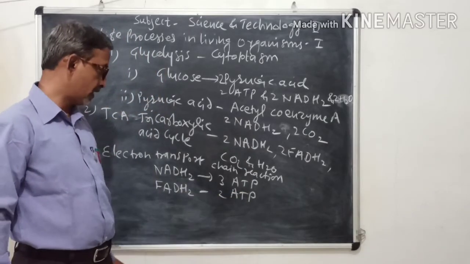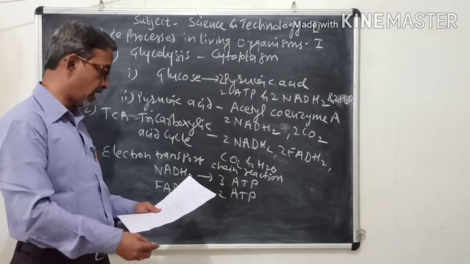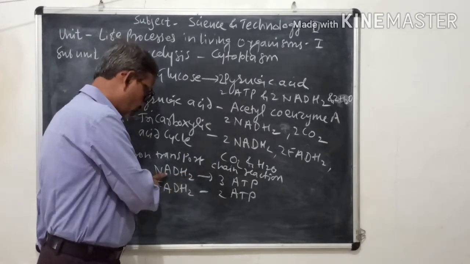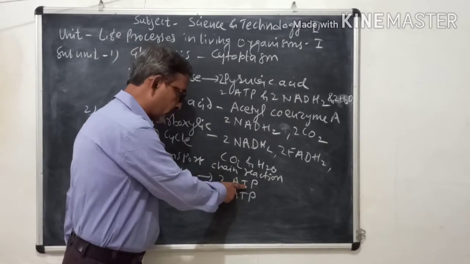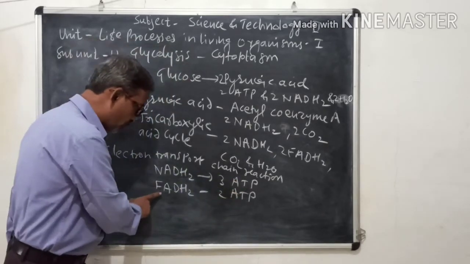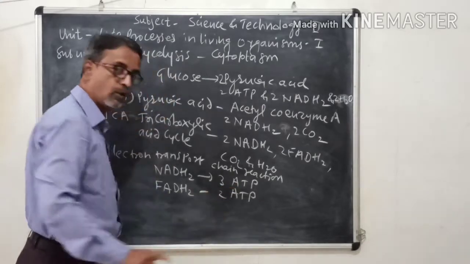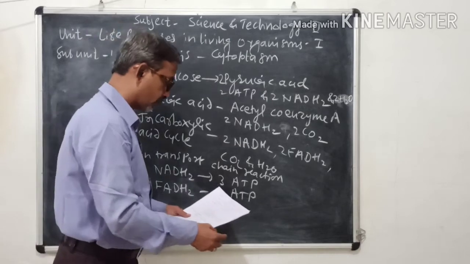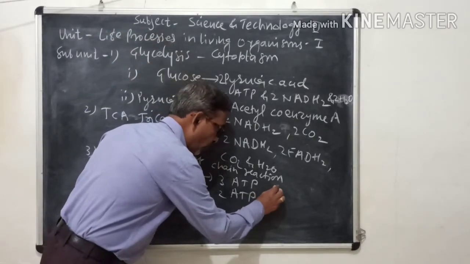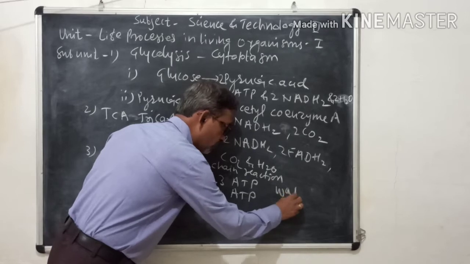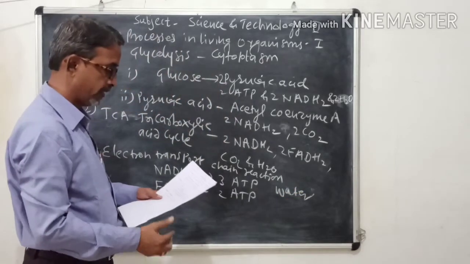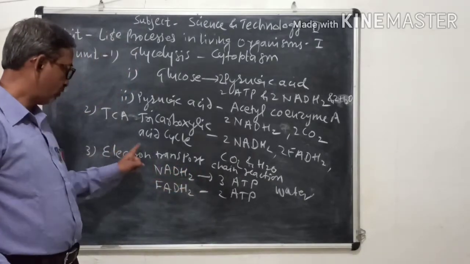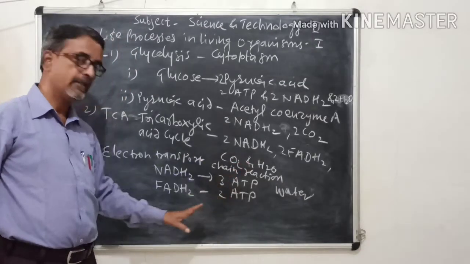So here ATPs are formed. Each molecule of NADH2 is converted into 3 molecules of ATP, each molecule of FADH2 is converted into 2 molecules of ATP, and along with this, water molecules are also formed in this reaction. That is all about the electron transport chain reaction.